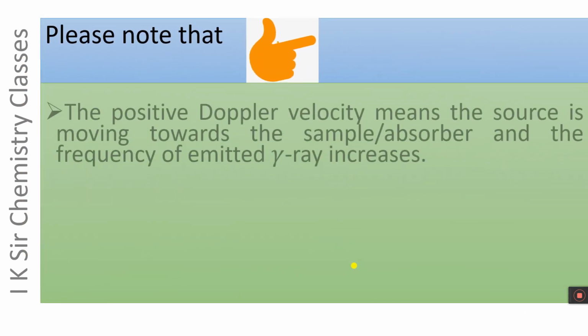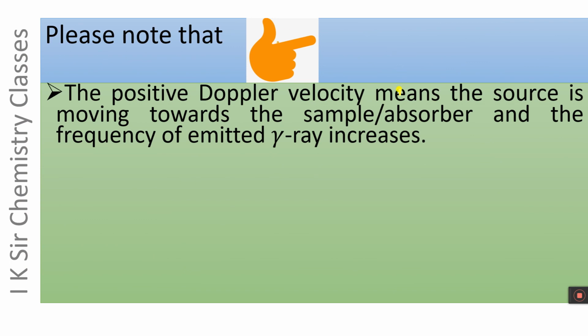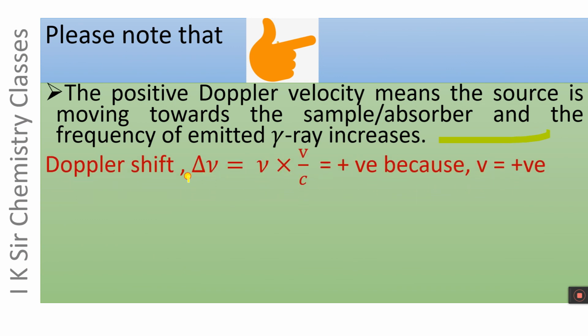Please note that the positive Doppler velocity means the source is moving towards the sample or absorber and the frequency of emitted gamma ray increases. In this case, we know that the Doppler shift is given by nu into v by c.